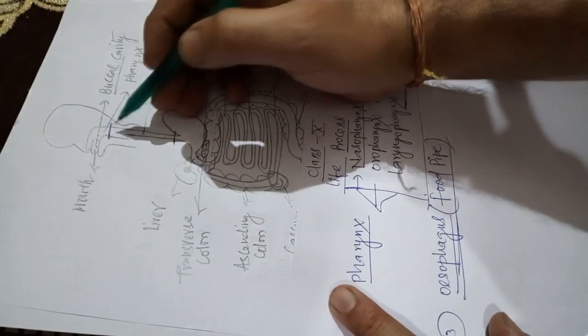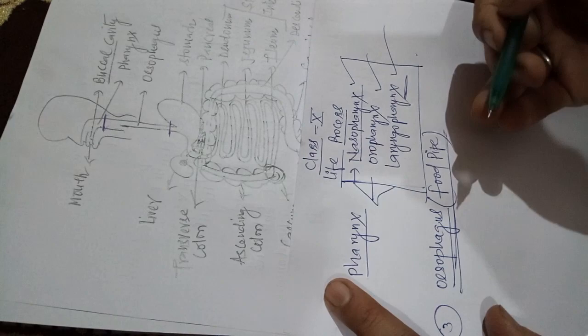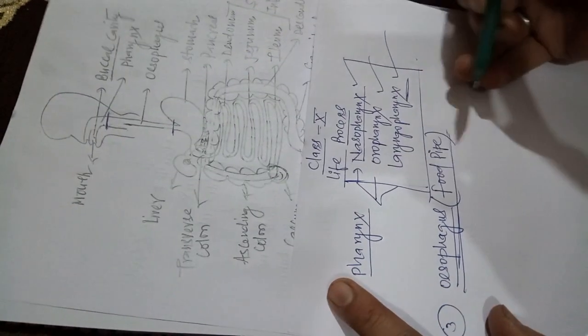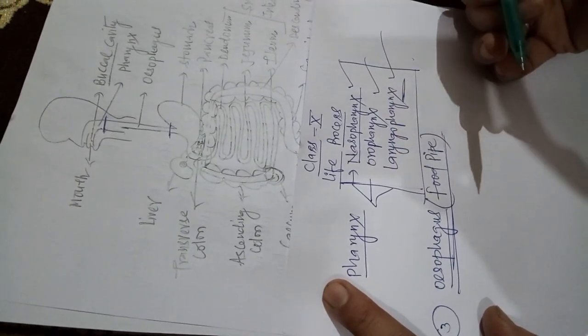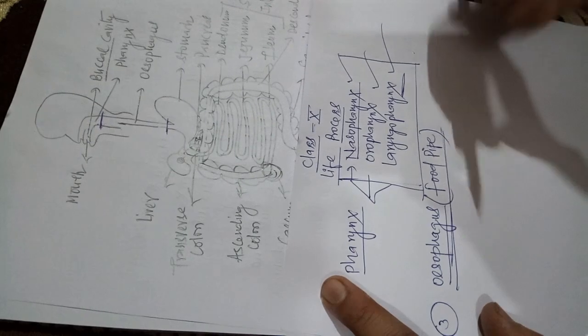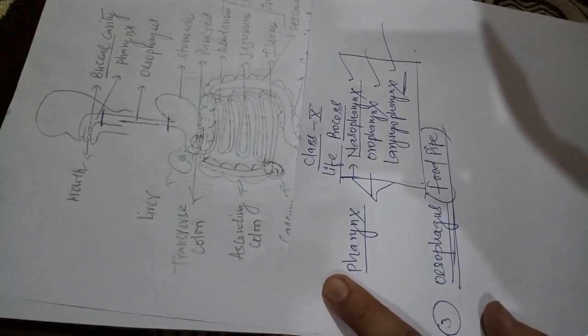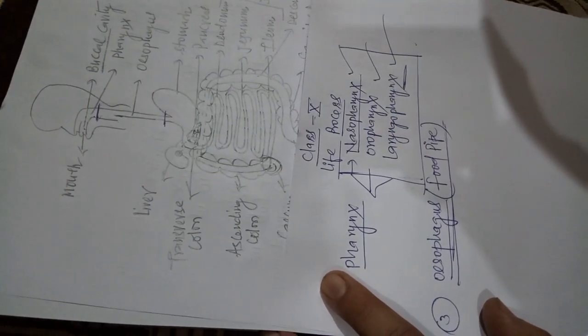The food pipe, the esophagus, does not perform any special function. It transfers the food from the pharynx to the stomach. It crosses the complete thoracic cavity and transfers the food into the stomach.